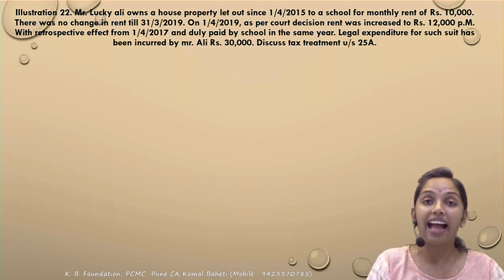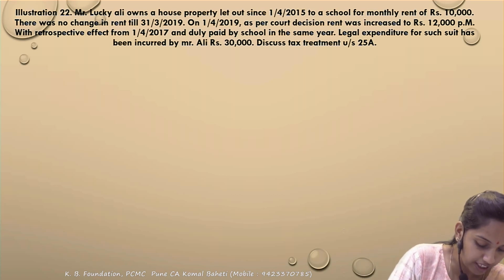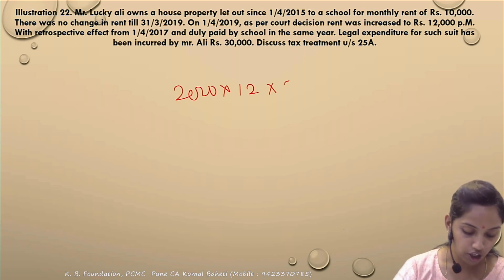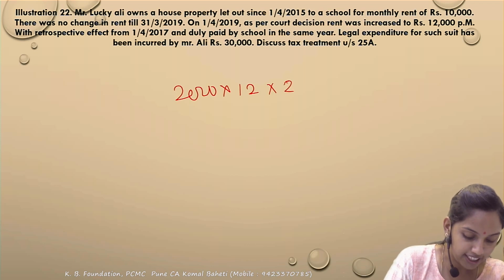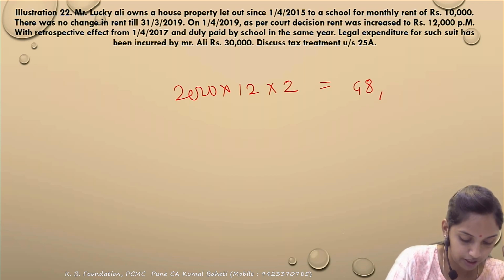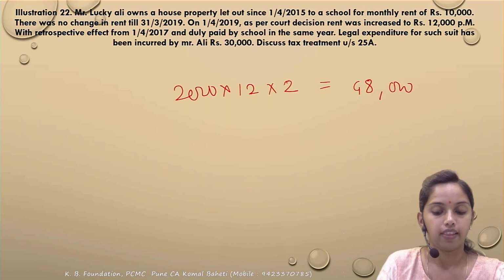That is nothing but the arrears of rent. How much is the arrears of rent that you are receiving? You are receiving the arrears of rent 2000 per month. Correct. That is for the 2 years. So per year कितना हो जाएगा? 24,000, and that is you are getting for the 2 years. So you are receiving the arrears of 48,000.